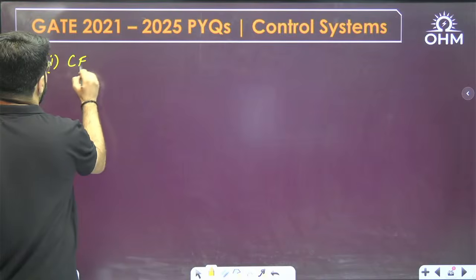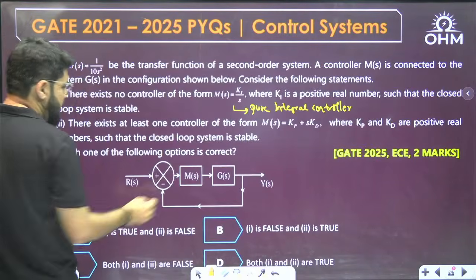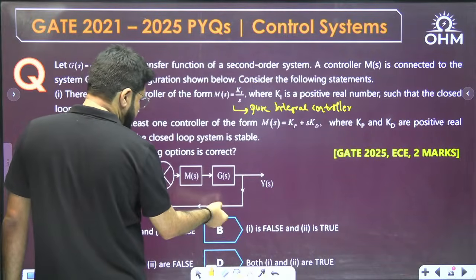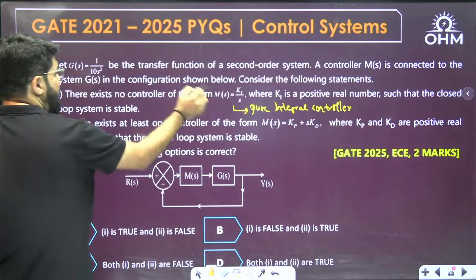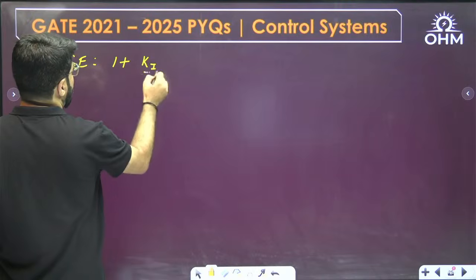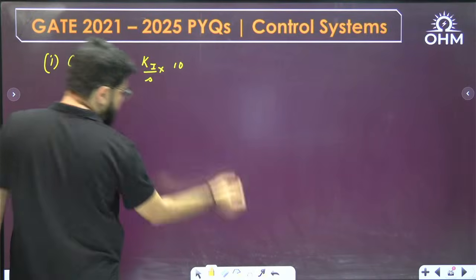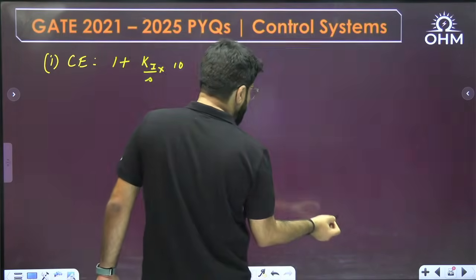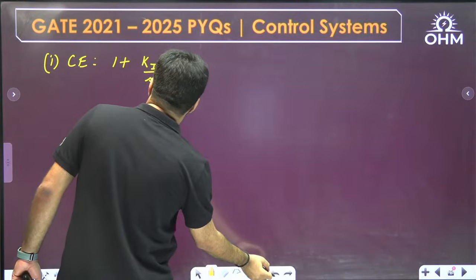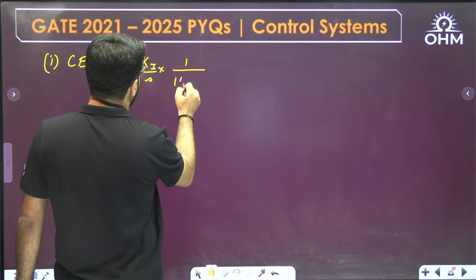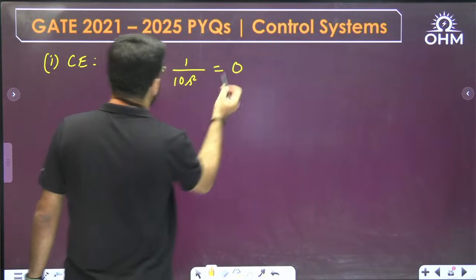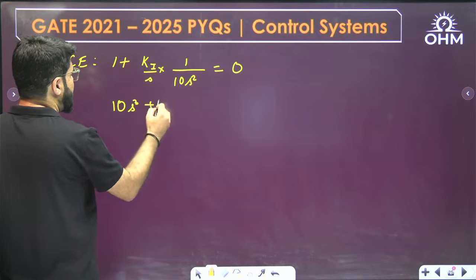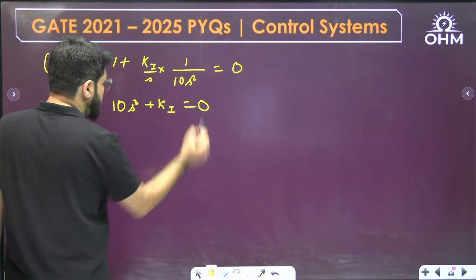In the first case, the characteristic equation is 1 plus M(s) into G(s), with unity feedback, in the loop transfer function. M(s) is Ki by s, and G(s) is given as 1 by 10s square, equal to 0. Now you clearly see, simplifying, 10s cube plus Ki equal to 0.